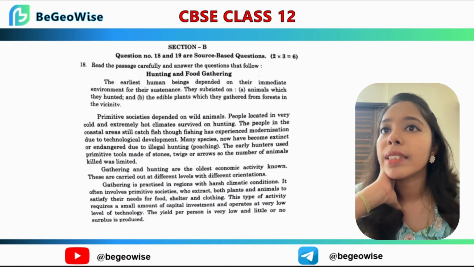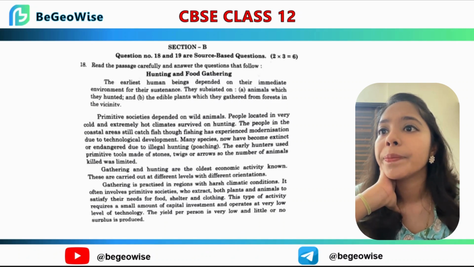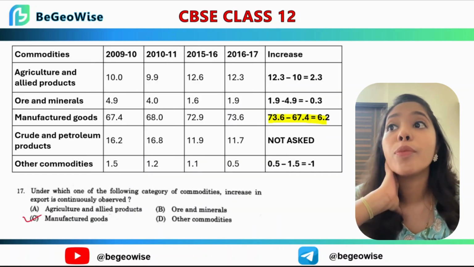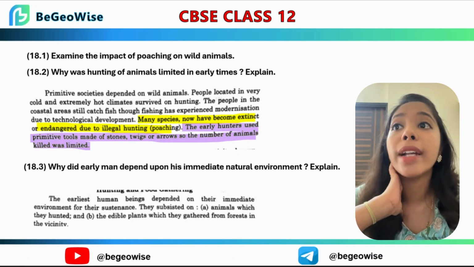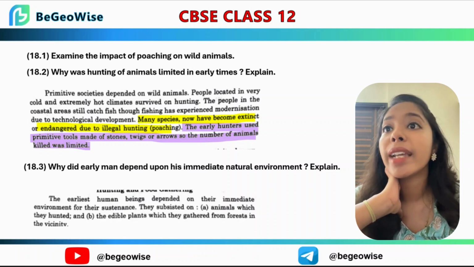They subsisted on animals. Primitive societies depend on wild animals. Many species are becoming extinct. That is the impact of poaching on wild animals.